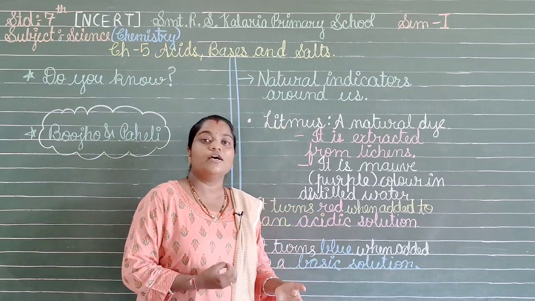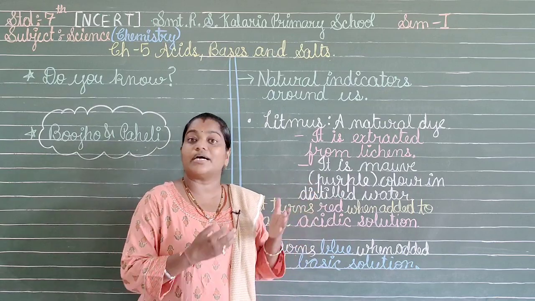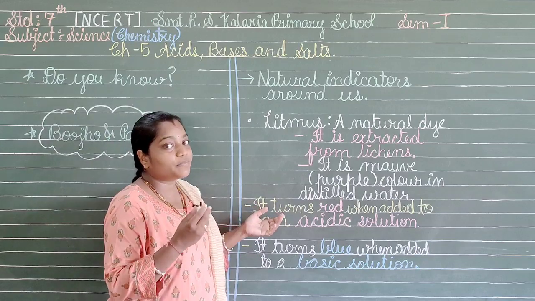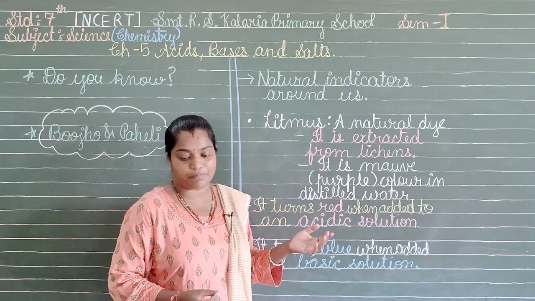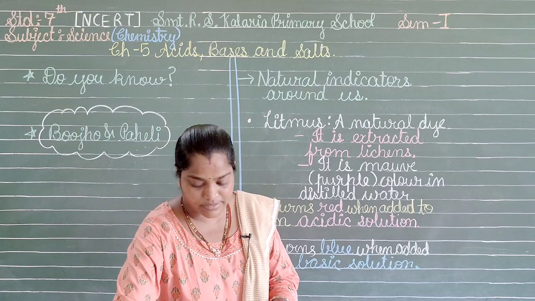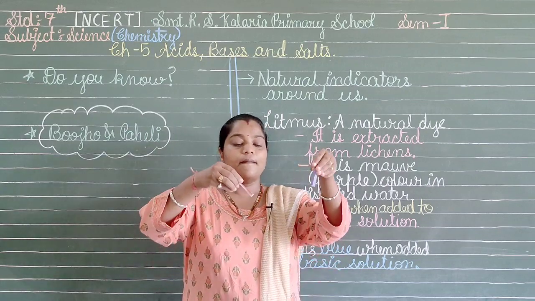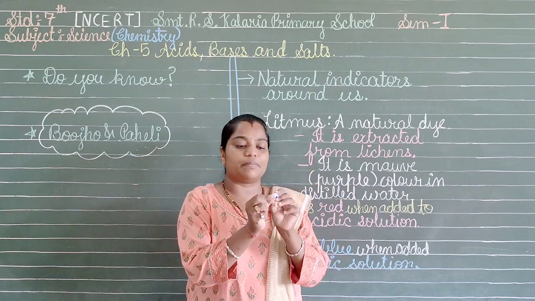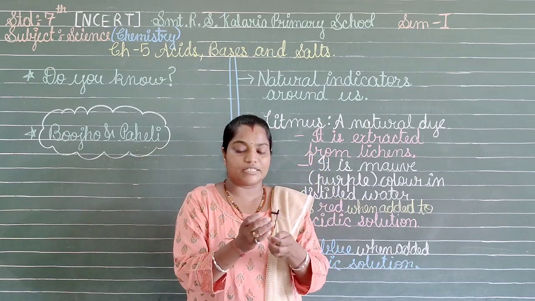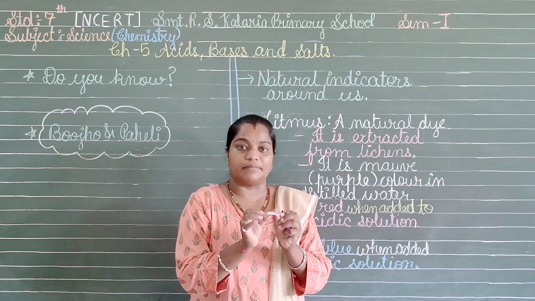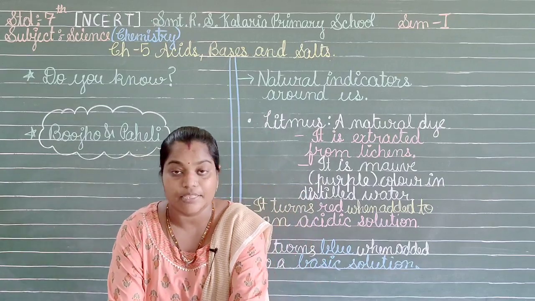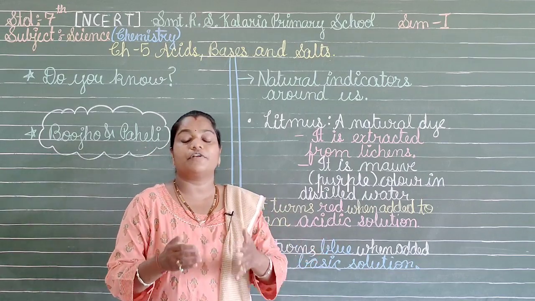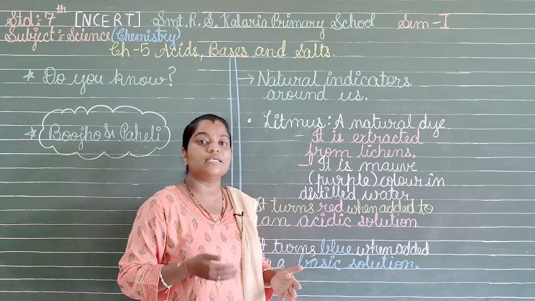but we have to use this as an indicator with the acids also and with the bases also. So what to do now? We have the litmus papers being prepared for this purpose. They are something like this. One is the blue litmus paper and one is the red litmus paper. So these will be available in the market also. You can also try it by yourself at your home, for the different experiments which you are going to see in this video.